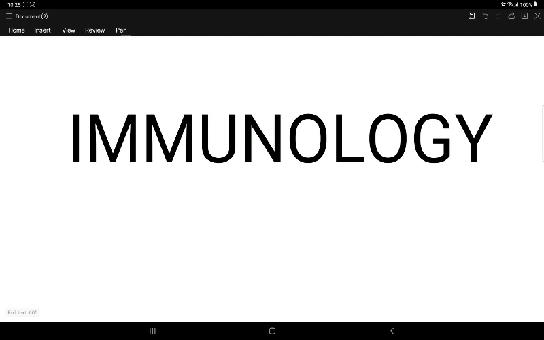Immunogenicity is the ability to induce an immune response. Antigenicity is the ability to interact with an antibody. All antigens with immunogenicity will show antigenicity. However, all antigens with antigenicity need not show immunogenicity.